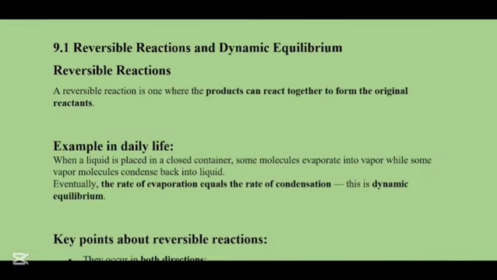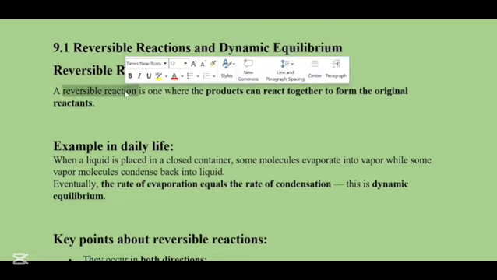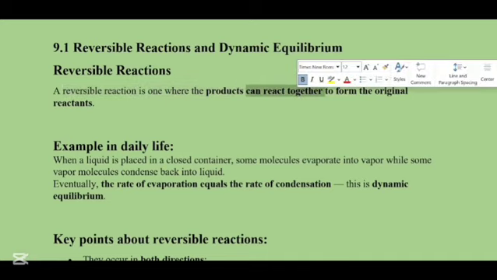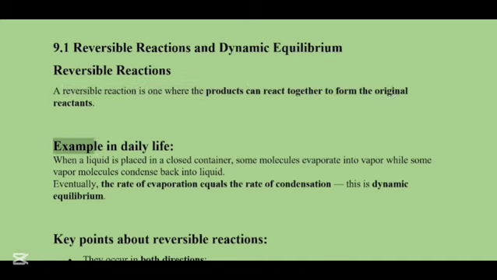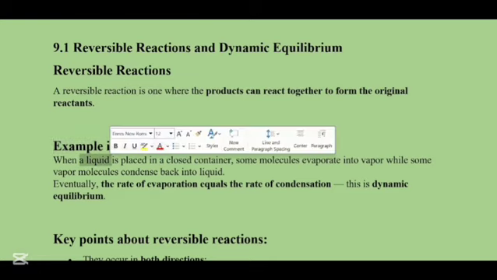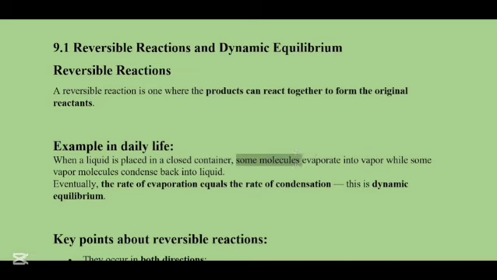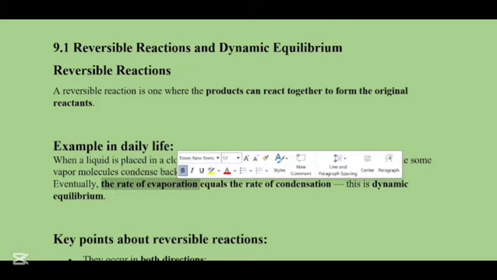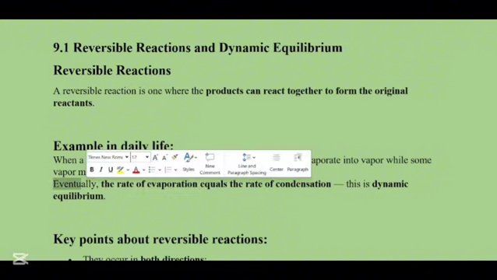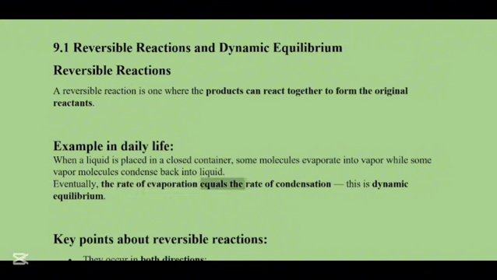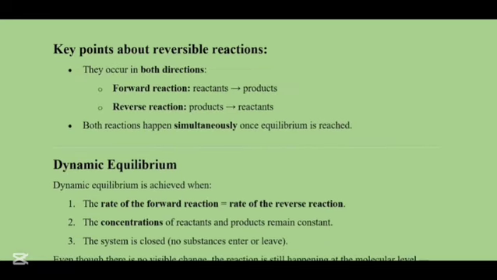Reversible reactions and dynamic equilibrium. As we talked about earlier, a reversible reaction is one where the products can react together to form the original reactants. Example in daily life: when a liquid is placed in a closed container, some molecules evaporate into vapor while some vapor molecules condense back to the liquid form. Eventually, the rate of evaporation is equal to the rate of condensation, or the speed, and this is known as dynamic equilibrium.